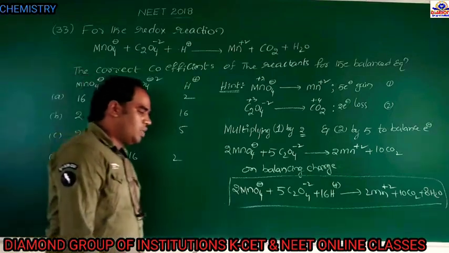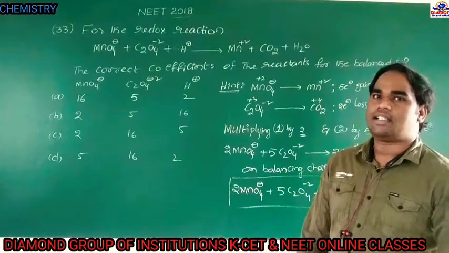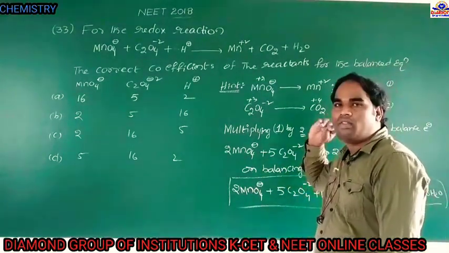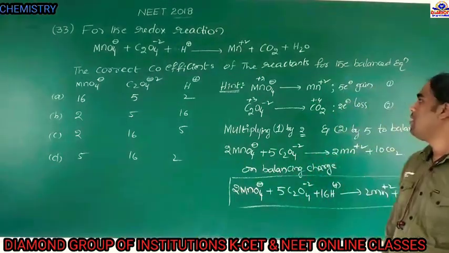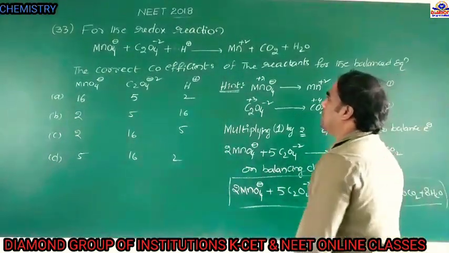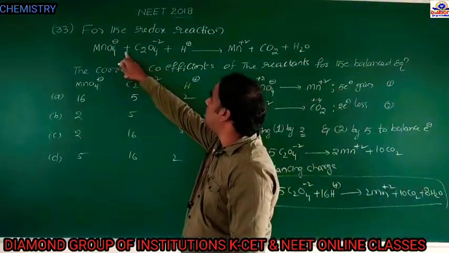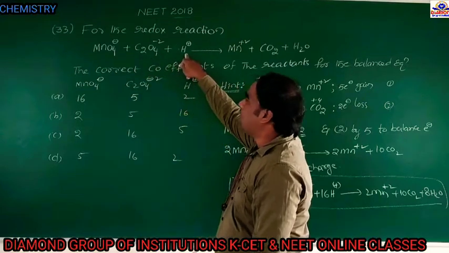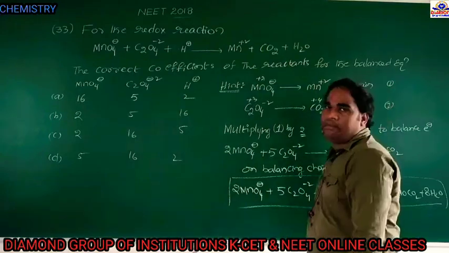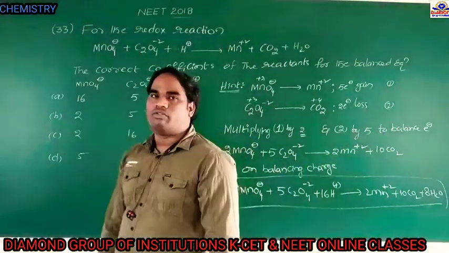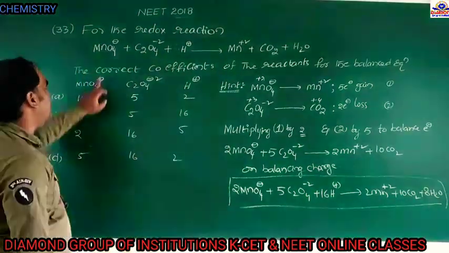Okay students, this is a different kind of question to balance the redox reaction. We have some techniques to balance an unbalanced redox reaction. First, I am taking the reaction as it is: MnO4 minus plus C2O4 minus 2 in acidic media forms Mn plus 2, carbon dioxide and water. First we have to find the oxidation number of the respective elements.